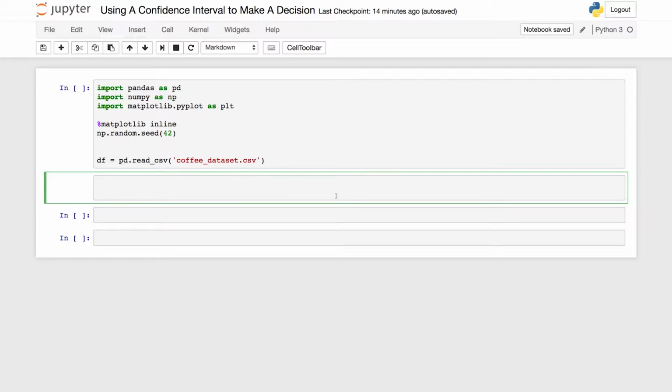I have attached the data for this example in the Resources tab, and you also can find it in the workspace on the next concept we'll work through. This is the same coffee data you saw in the previous lesson on confidence intervals, so you might already have it saved on your local as well.